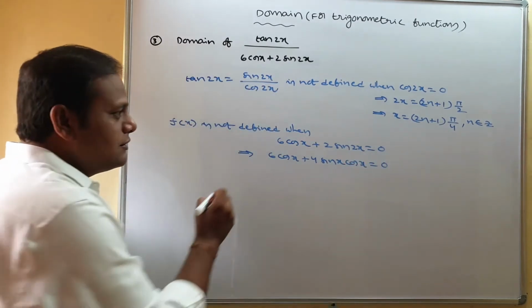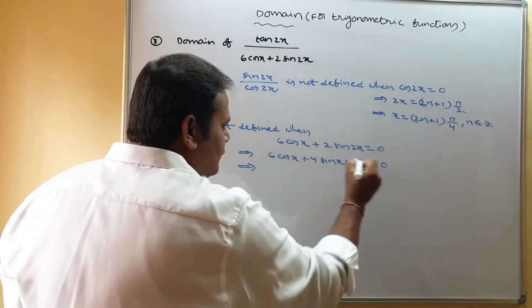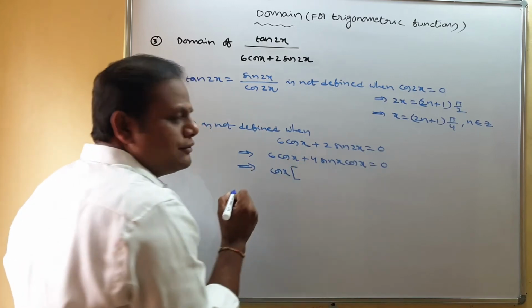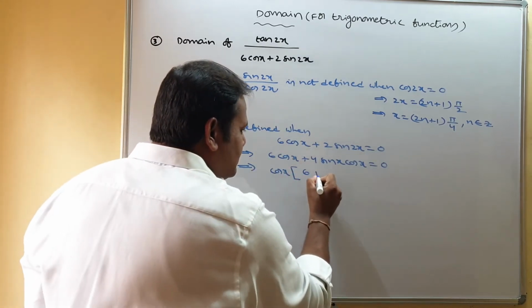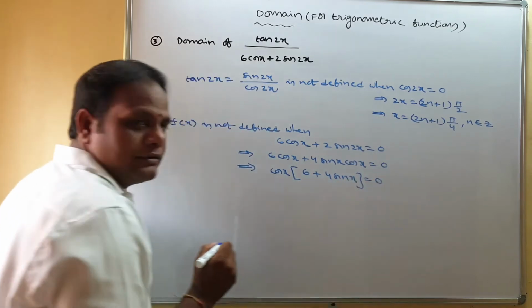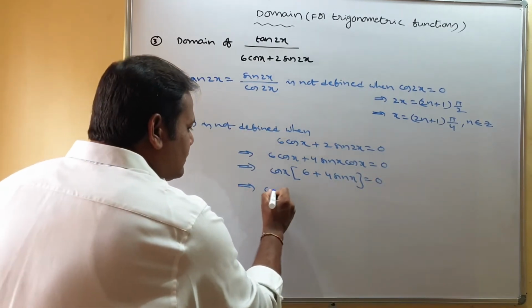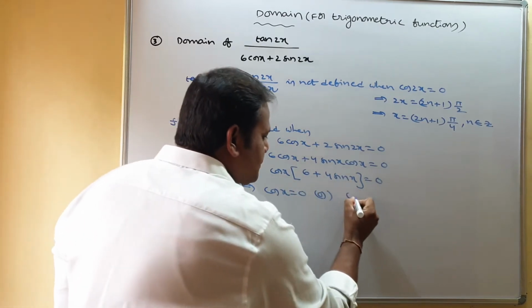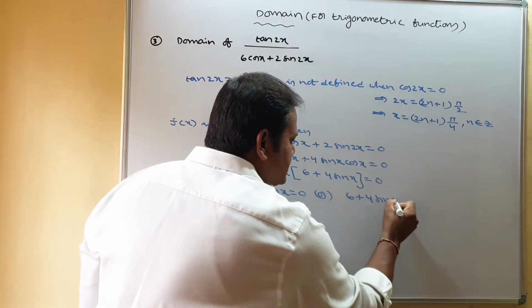What can we take common? From this you can take cos x common. So cos x into (6 plus 4 sin x) is equal to 0. From this you can write either cos x is 0 or 6 plus 4 sin x is 0.